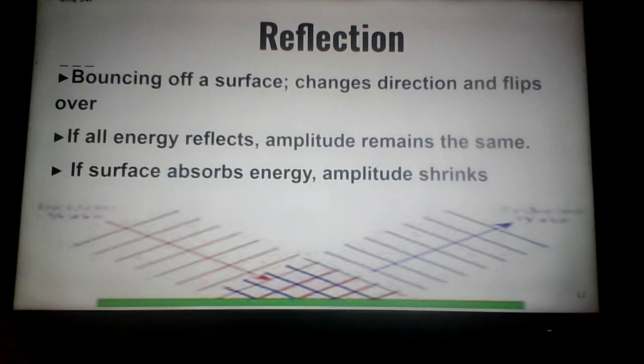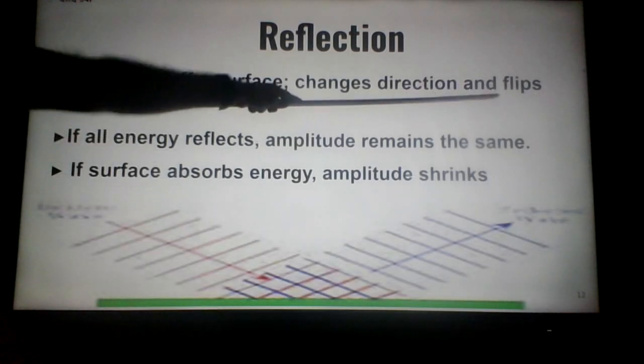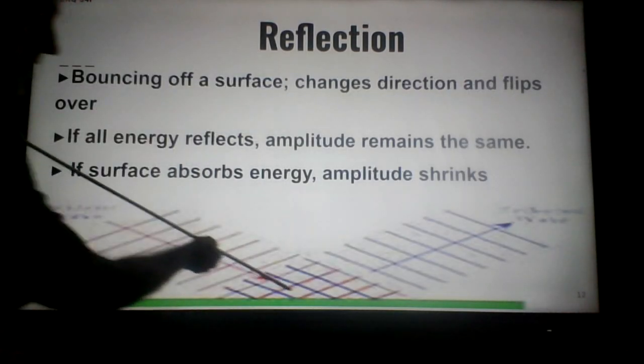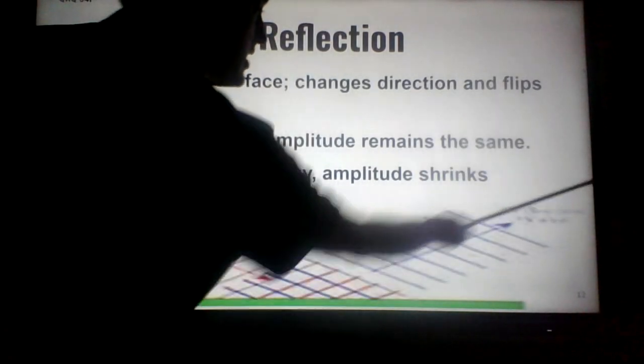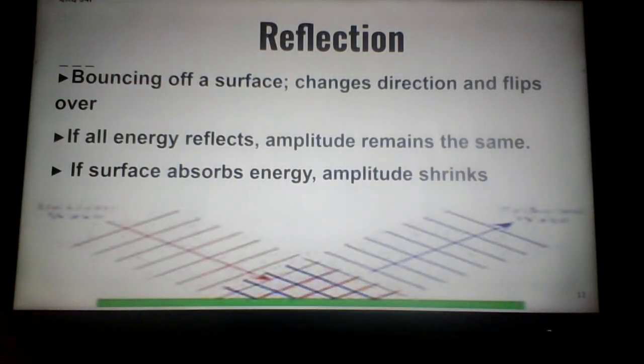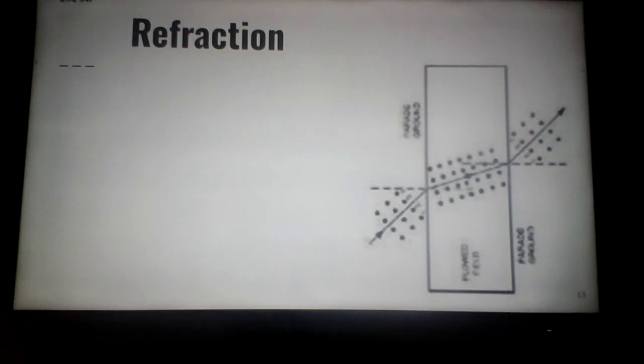And no more sound. But reflection is simply bouncing off a surface. But one more time, notice it flips direction: come in, hit the surface, flip over, and come off. That's what sound waves do. And in lab activities that we'll do in class, we'll be able to see that simply by using a slinky. Ready?